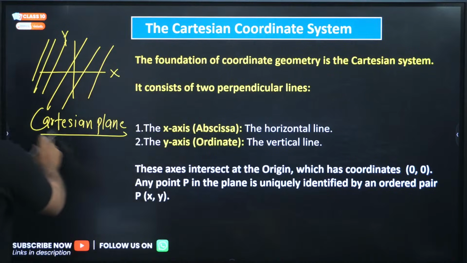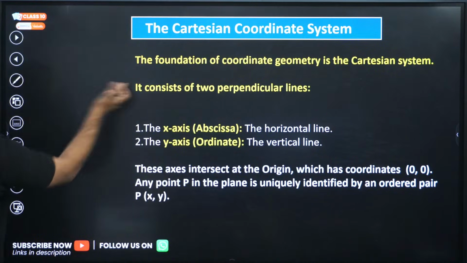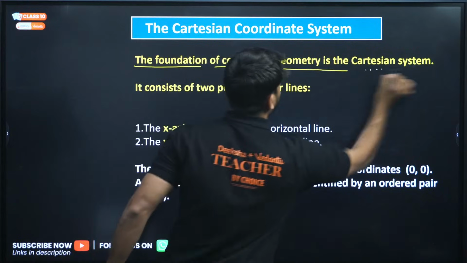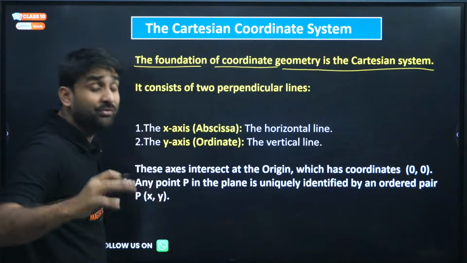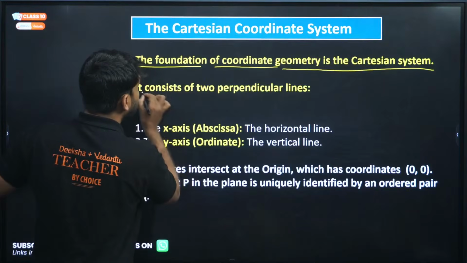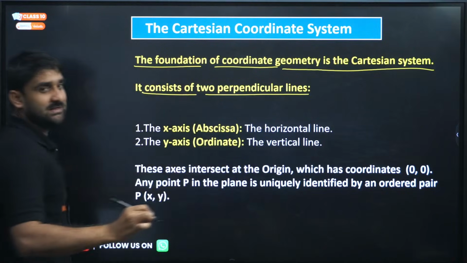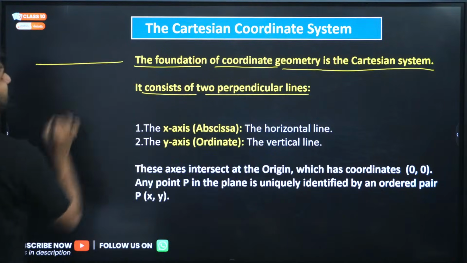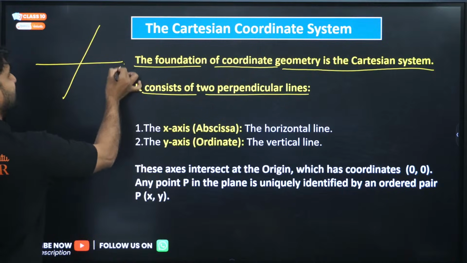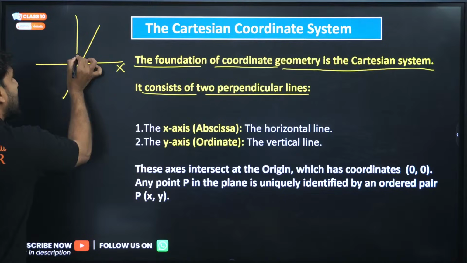So I hope you are getting this point. The foundation of coordinate geometry is the Cartesian system. How does it form? It consists of two perpendicular lines. If I draw only one line here, this will not be a Cartesian system. If this is the x-axis, the y-axis will be exactly perpendicular.